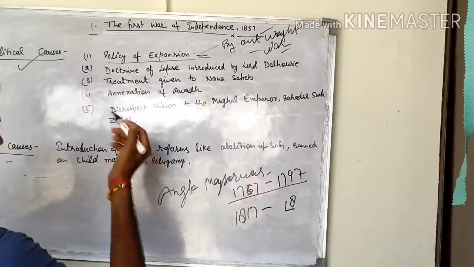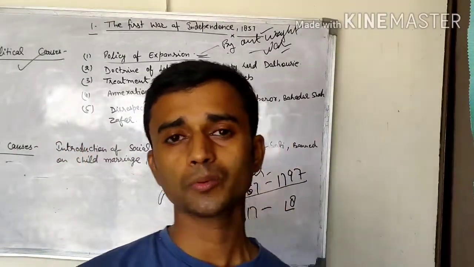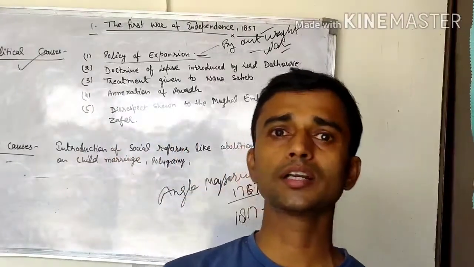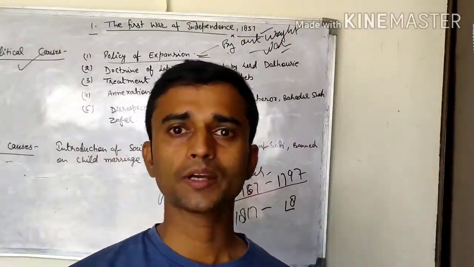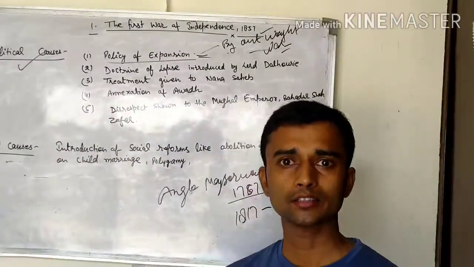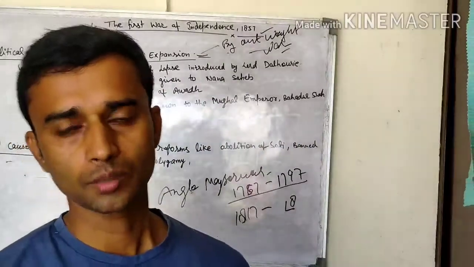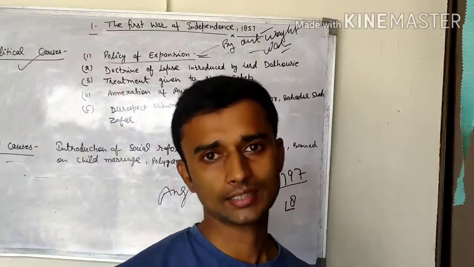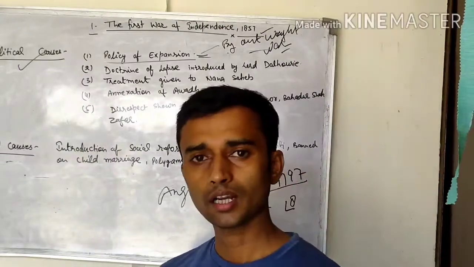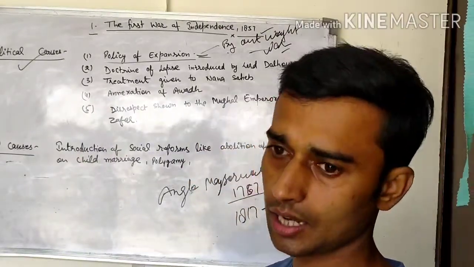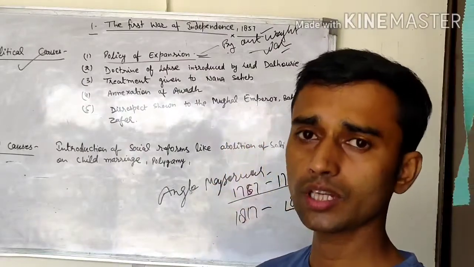Next, the subsidiary alliance, introduced by Lord Wellesley. Through the subsidiary alliance, so many states were controlled and annexed by the Britishers. The first state controlled by Lord Wellesley through the subsidiary alliance was Hyderabad. The Nizam of Hyderabad surrendered under the subsidiary alliance, and finally the Britishers controlled Hyderabad.